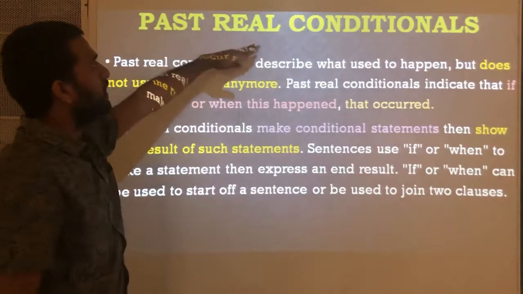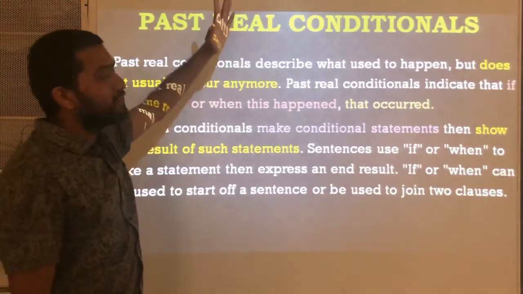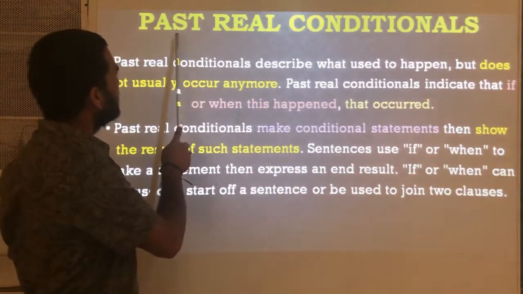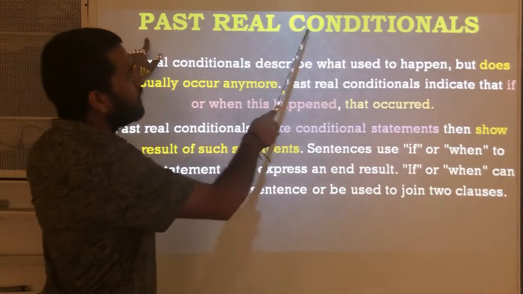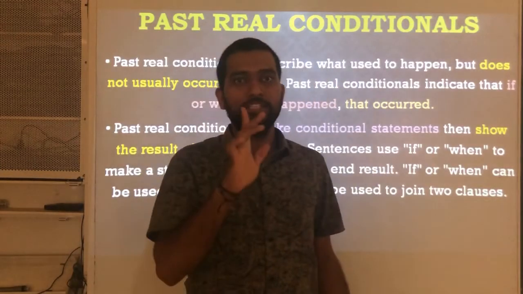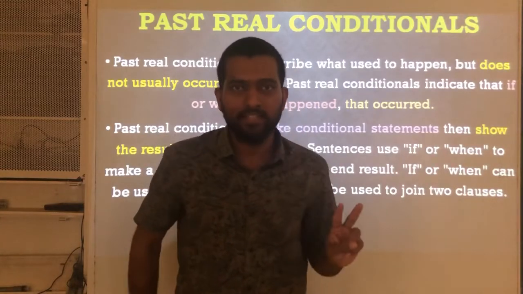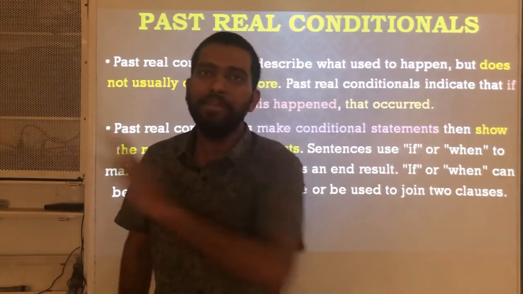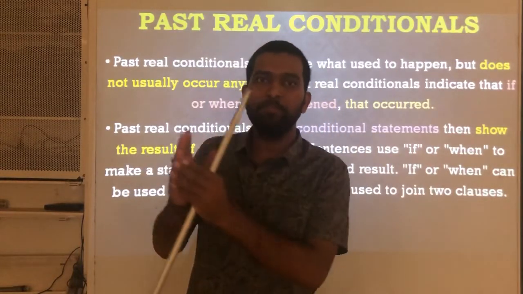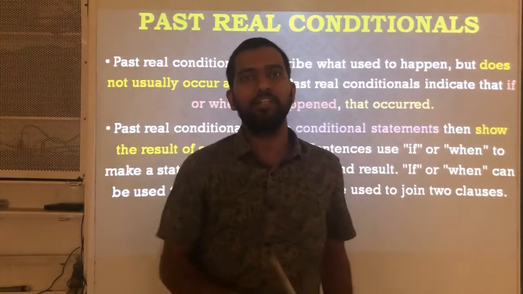And here, what is the meaning of real? In the first type, there also it is the real, present real conditions. And in the second type also, past real conditions. Actually, what is the structure of the first type, that is present real conditionals? First, there are two clauses, if clause and main clause. The if clause contains if plus simple present clause, and the main clause is also a simple present clause.